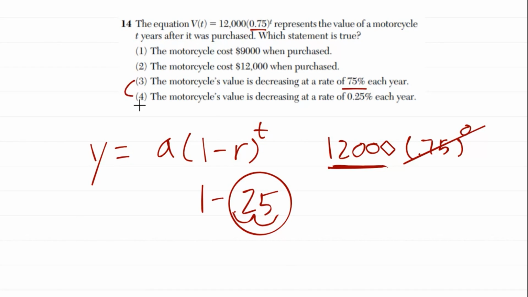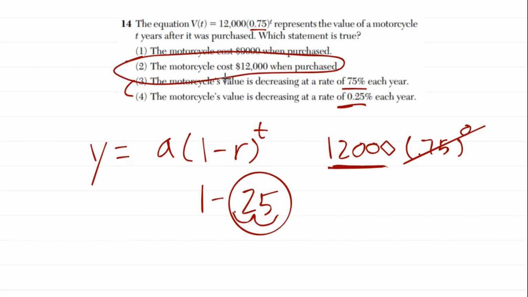And going right along with that, number 4, they try to trick you. I looked at this and I had to double take myself. I was like, wait, can it be 4? Oh, it's 0.25%. It's not decreasing at 0.25%. It's decreasing at 25%.